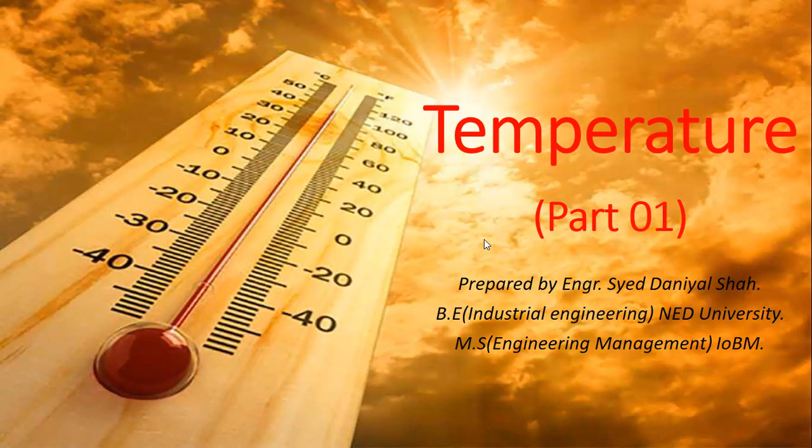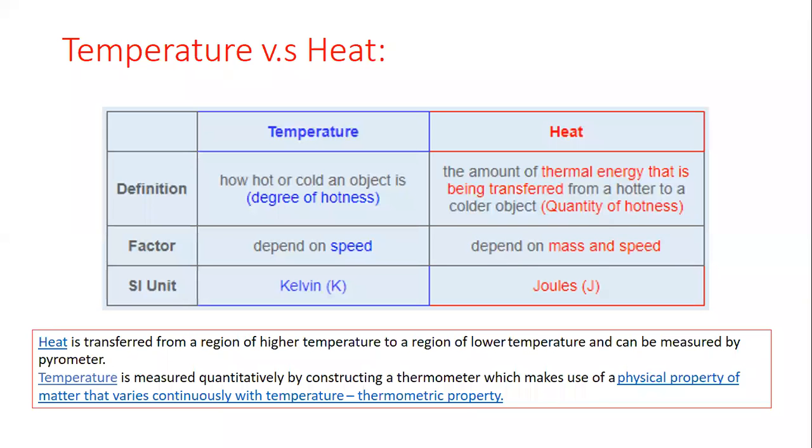The very first thing which you need to understand is the difference between temperature and heat. So beta, temperature and heat both are different in their meanings. First, we consider temperature. Temperature is about the degree of hotness or coldness of a body. Temperature is a measurement of how hot or cold a body is. Temperature tells you the degree, the extent of coldness and hotness.